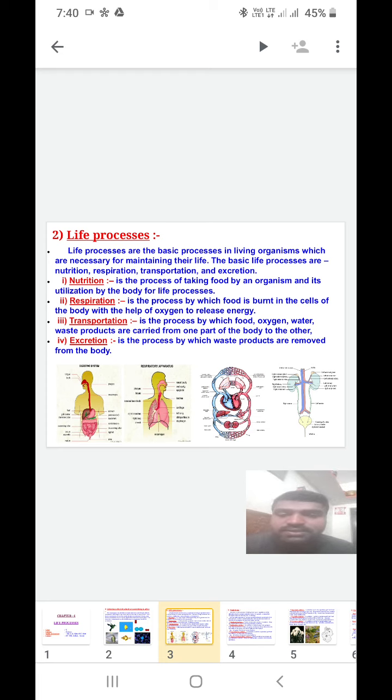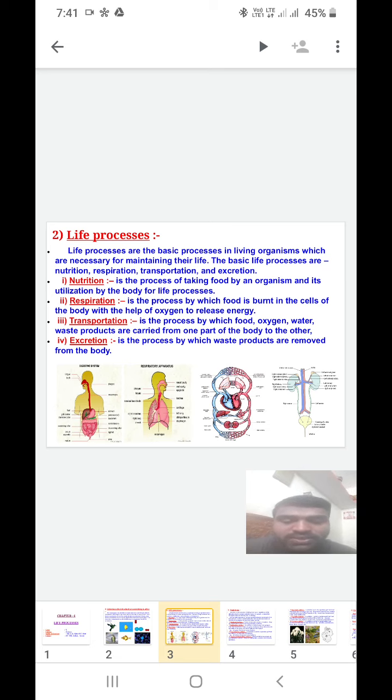See, life process means a group of different types of processes. It is a basic process in living organisms which is necessary for maintaining their lives. Maintaining their lives means, in the sense, survival and perpetuation. What is meant by survival?